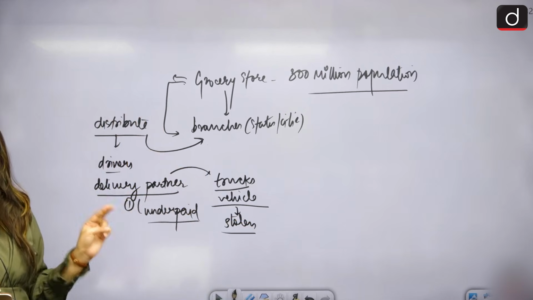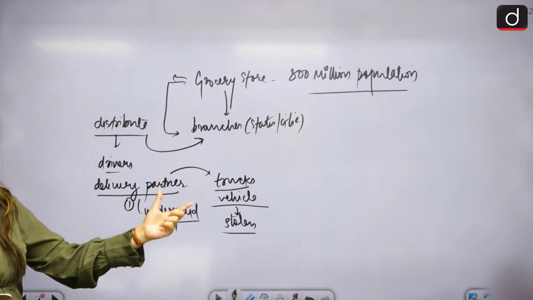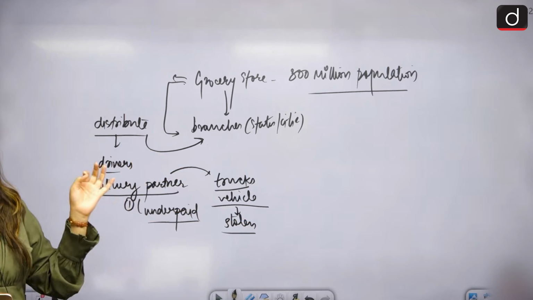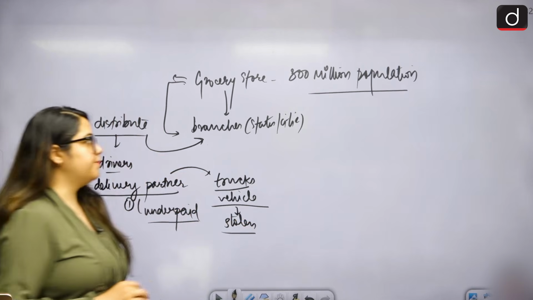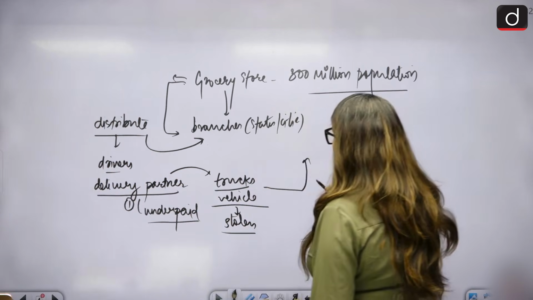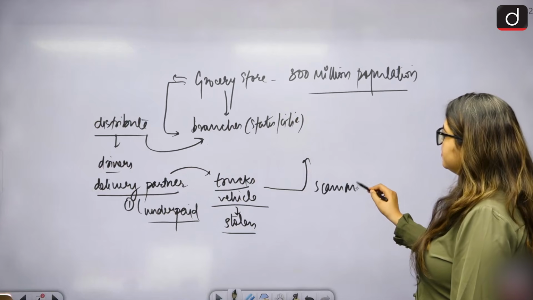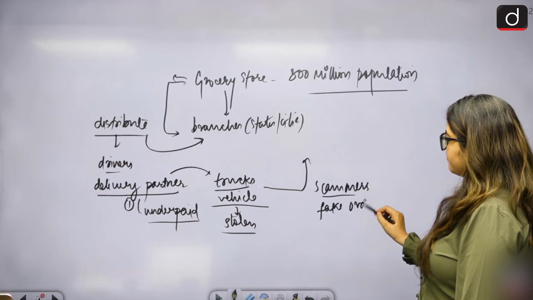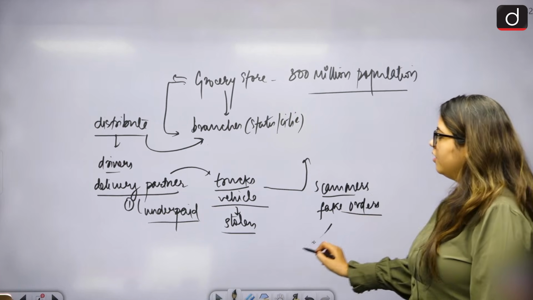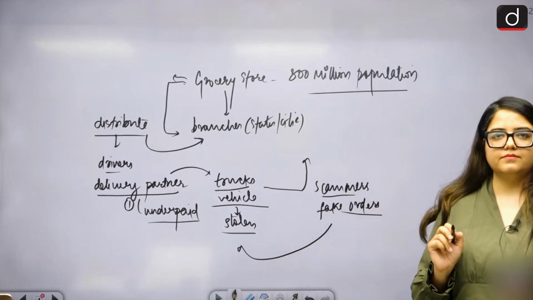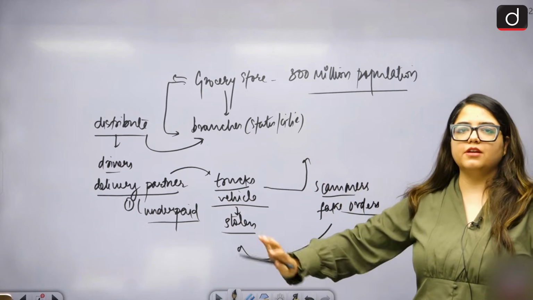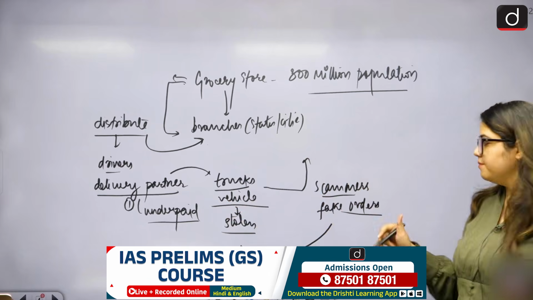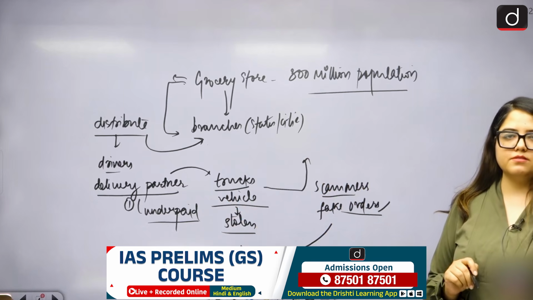The second issue is that these vehicles keep getting stolen. And ultimately, when the product finally reaches here, you understand that scammers are putting fake orders. So all this was a waste.